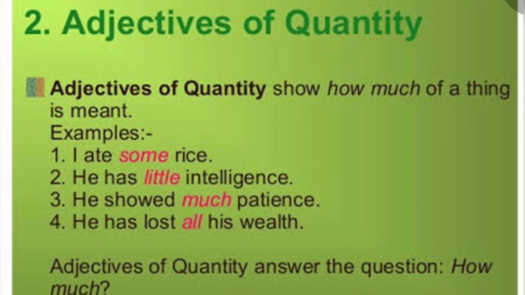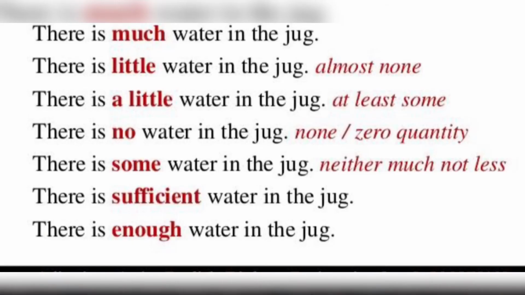Like I ate some rice. So how much did you eat? Some. He has little intelligence. How much intelligence? Little. Oh, he lost all of his wealth. How much wealth did he lose? All of his. So we can say adjective of quantity explains how much is it. Let's understand with these examples. There is much water in the jug.